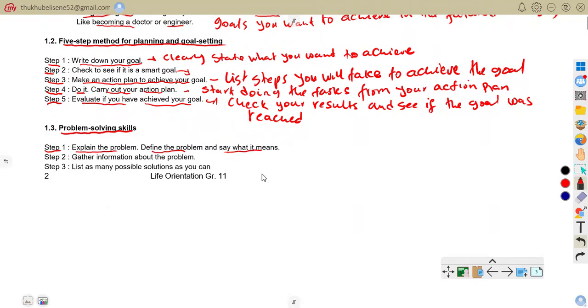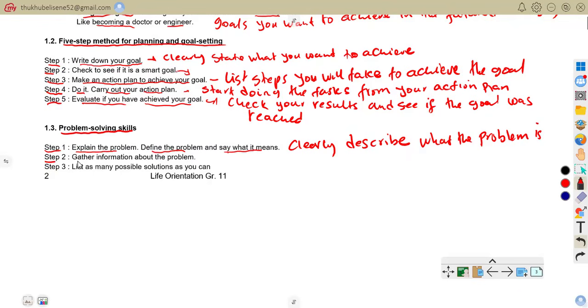Meaning to say, clearly describe what the problem is. That is that. For example, I'm feeling messed up because I don't understand algebra. That is a problem.